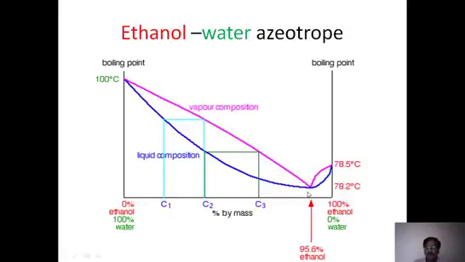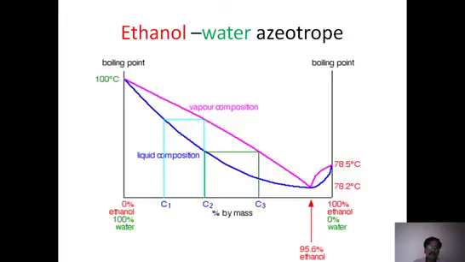That means at this particular proportion, not on this side. On this side, you see these two. This is very important to understand. The vapor composition, and this is the liquid composition. So whenever you take this composition, for example at C2, you start boiling. This is the composition of the liquid, and the vapor has a composition like this. So the ratios are different, isn't it?